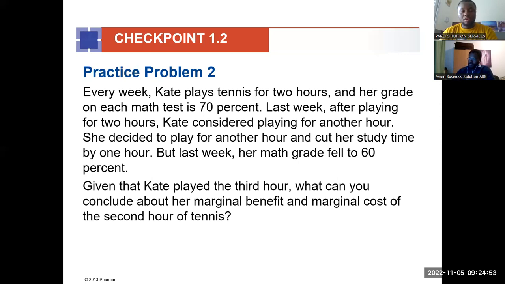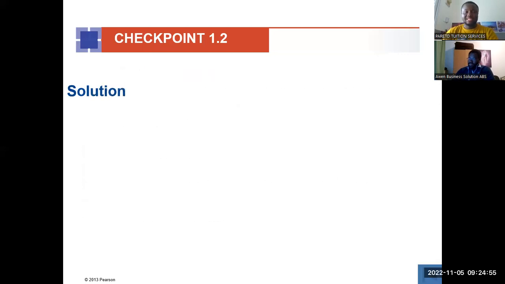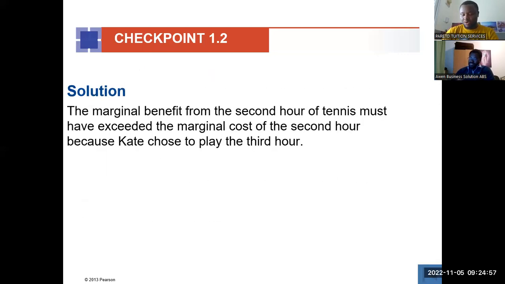Okay, so that is how we compare the two. As soon as we see that someone has taken a decision, someone has made a choice, then whatever the choice is favoring, the marginal benefit there will be more than the marginal cost. But if there's an activity I have to take and I don't take it, then it means that the marginal cost is more than the marginal benefit.